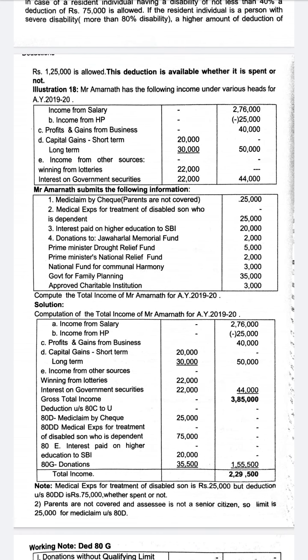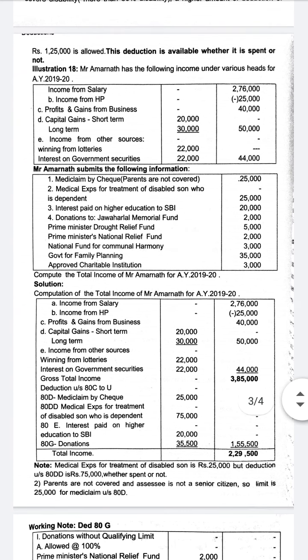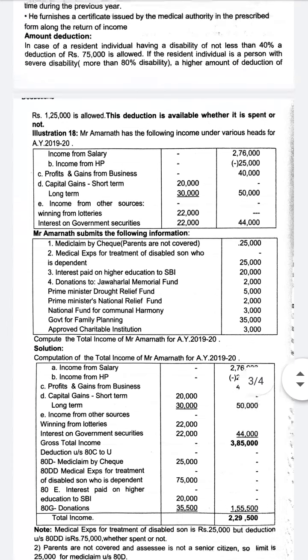Some notes have been given which we already know. Medical expenses for disabled son, 25,000 he has spent, but deduction available is 75,000 whether spent or not. Parents are not covered and the assessee is not a senior citizen, so limit is 25,000 for deduction under section 80D.